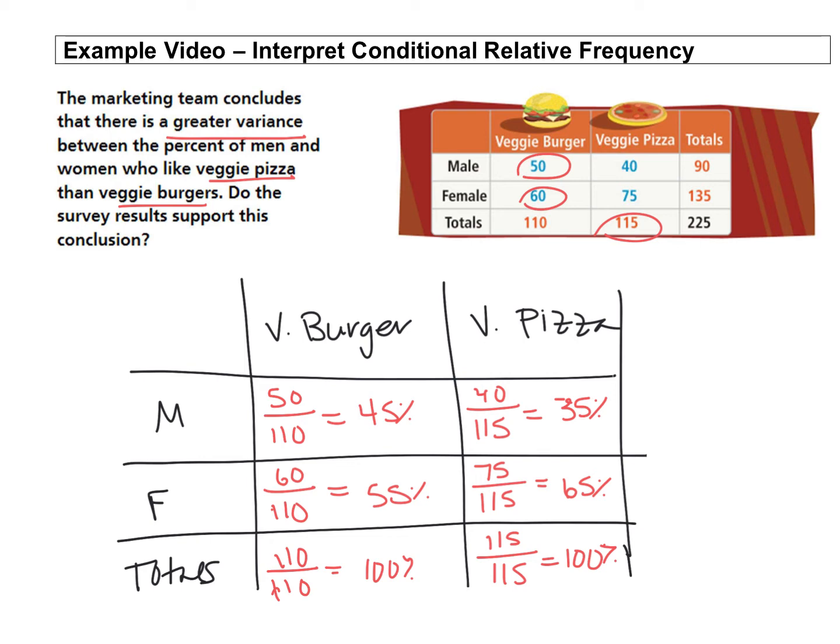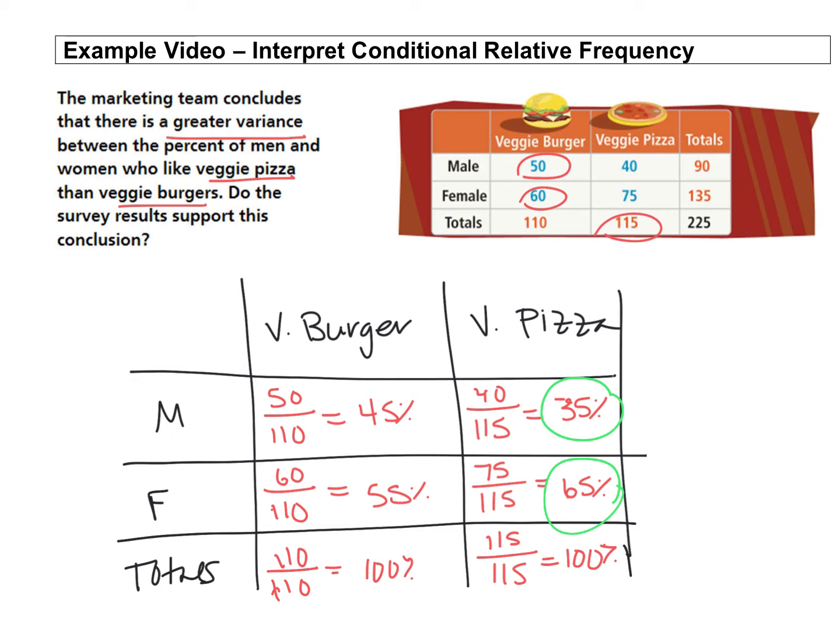All right, so now that we have our conditional relative frequency table, let's look at what they were asking us to analyze here. The marketing team concludes there is a greater variance, so a greater variety, between the percent of men and women who like veggie pizzas and the percent of men and women who like veggie burgers. So let's do a little bit of comparing here. What did they say first? The pizza. So here 35% of the men chose the pizza. Of all the people that chose pizza, 35% were men, 65% were women. That's about a 30% difference, all right?